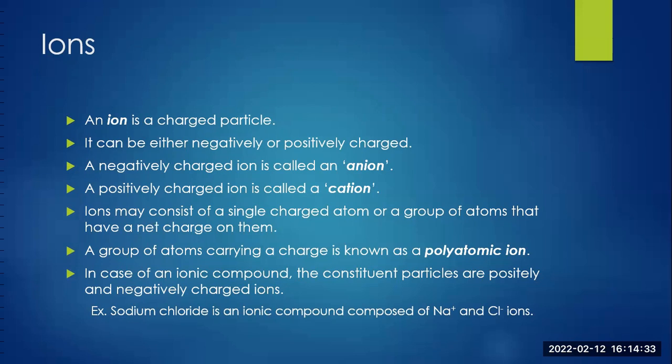Ions may consist of a single charged atom or a group of atoms that have a net charge on them. A group of atoms carrying a charge is known as polyatomic ion. In case of an ionic compound, the constituent particles are positively and negatively charged ions. For example, sodium chloride is an ionic compound composed of Na+ and Cl- ions.